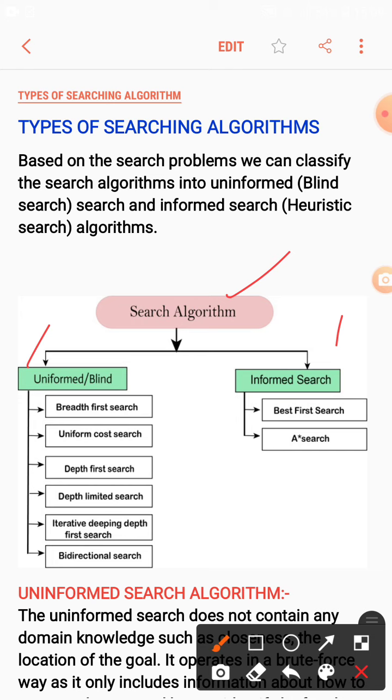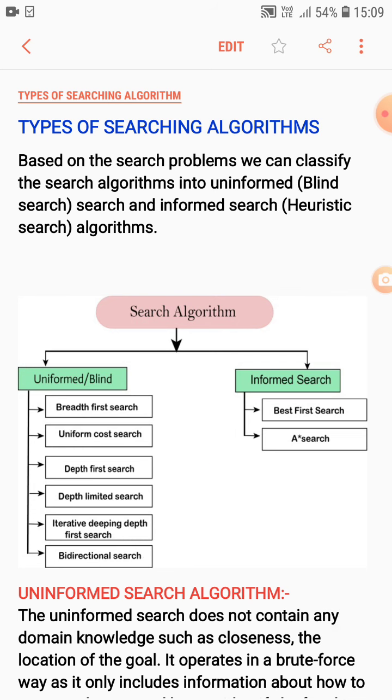There are some algos which come under this uninformed or blind search. So let's discuss. First one is breadth first search. Second one is uniform cost search. Third one is depth first search. Fourth one is depth limited search. Fifth one is iterative deepening depth first search, and sixth one is bidirectional search. So basically six algos come under this uninformed or blind search. We will later on study what the uninformed and informed searches are. Next one is informed search. Under the informed search there are two algos. First one is best first search and second one is A star search.